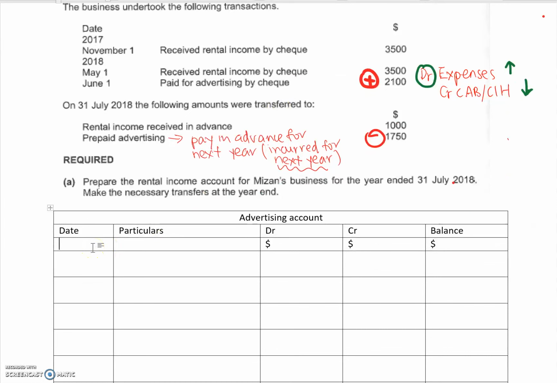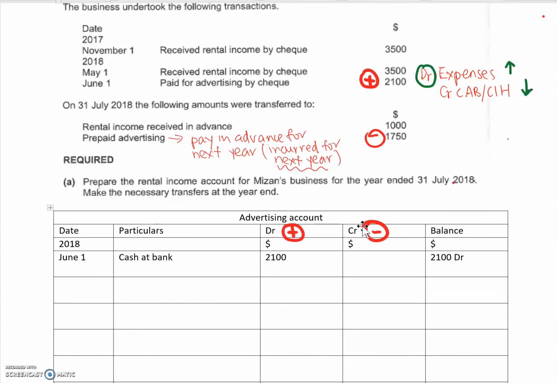Okay, 2018. Okay, I have June 1st. Okay, I paid by check, so cash at bank. Okay, remember in this case, expenses goes up. Okay, I debit expense. So expenses goes up, I debit. Okay, look at how I go. Debit expense, so plus expenses, $2,100.